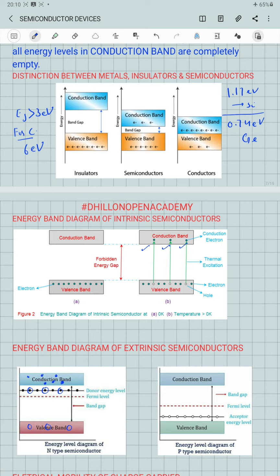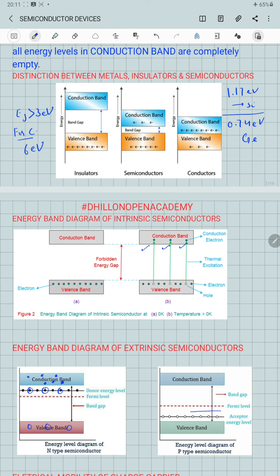But if we take a look at the energy band diagram of the p-type semiconductor, here again a forbidden energy gap is there between the conduction and the valence band. When an acceptor atom is added to make a p-type semiconductor, the acceptor atom sets its energy level just at the top of the last energy level belonging to the valence band.